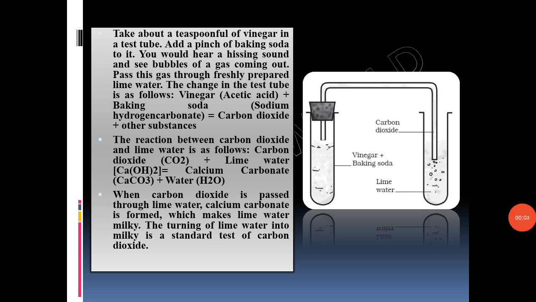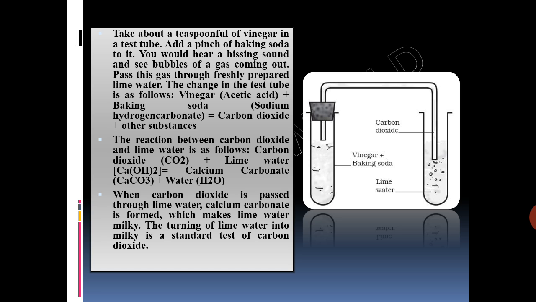Now another example of a chemical change. We will understand this also with the help of an experiment. Take about a teaspoonful of vinegar in a test tube. Add a pinch of baking soda to it. You would hear a hissing sound and see bubbles of a gas coming out. Pass this gas through freshly prepared lime water. Now what happens to the lime water?